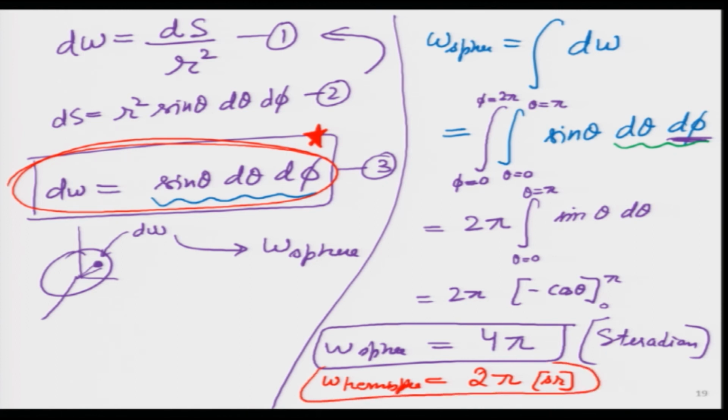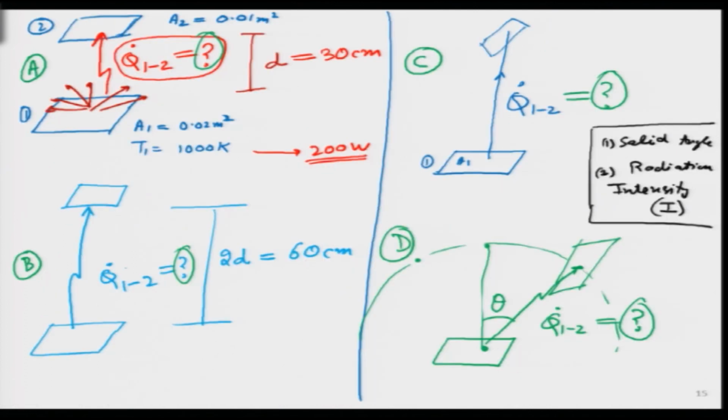So, why are we doing all these exercises after all? Because we have to solve these problems, these challenges I have given earlier. I have talked about these 4 cases and we have put 4 question marks over there. So, we have to find a solution for all these question marks. But students may ask, sir, where is the solid angle over here? Now, we can see very clearly this is a solid angle over here, this is a solid angle over here, and then a third one over here, and a fourth one over here.